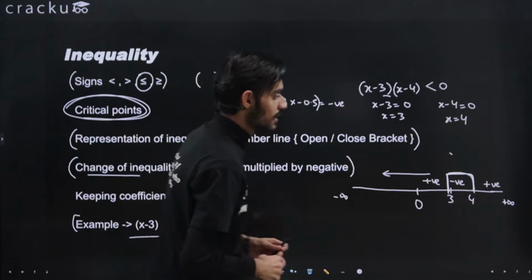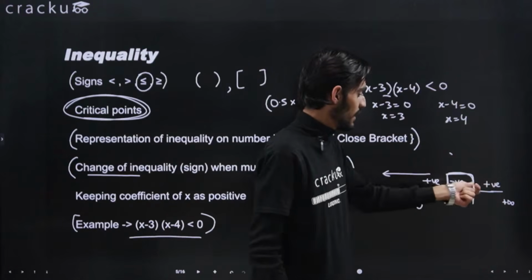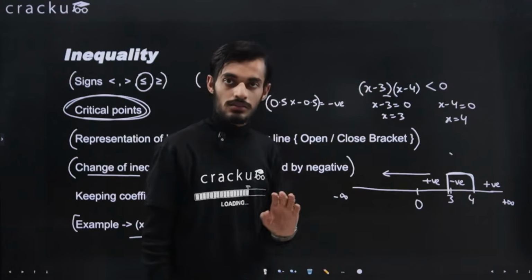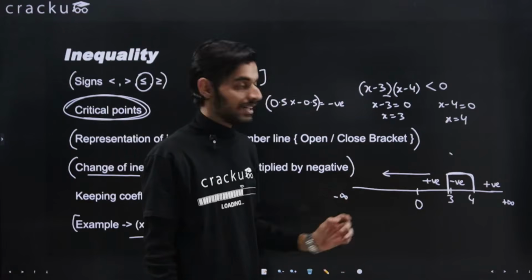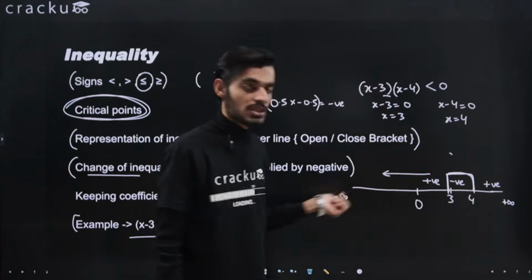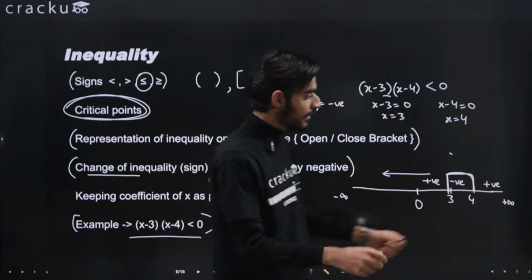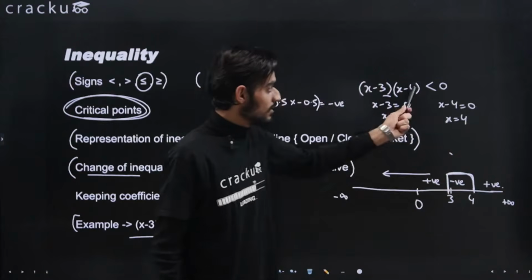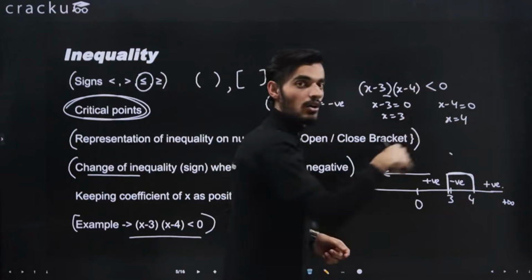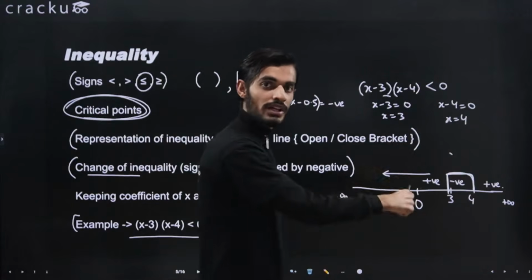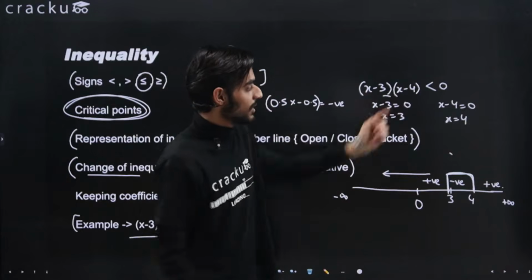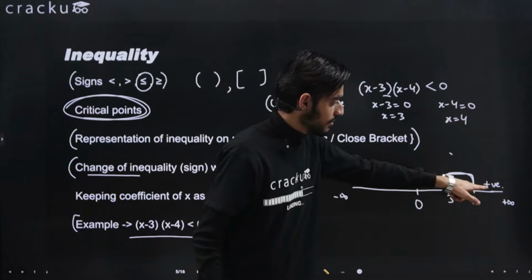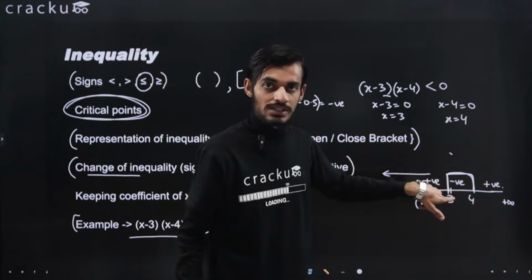One more important thing to note here is, you can see that here it was positive, then negative, then positive. So if the power of these terms is odd number, that is 1 or 3 and so on, then this will be first positive, then negative, then positive and negative, and so on. It will keep on changing. If you are able to figure out the first term, let's say in this first interval it is positive, and the power of the terms is odd number, then it will keep on changing from positive to negative, then positive and negative, and so on. But if the power is even number, that is let's say square or power 4, then the sign won't change. From the intervals the sign won't change.